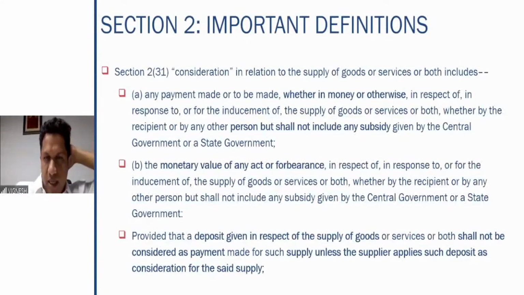So a deposit given in respect of supply of goods or services shall not be considered as a payment made for such supply unless the supplier applies such deposit as a consideration for the said supply. Okay, that means what? Simple example I'll give you. You are taking a premises on rent. The monthly rent is 45,000 rupees. 3 months rent is supposed to be given as a deposit. So 1,35,000 is given as a deposit. This is the refundable deposit in case you are vacating the premises.